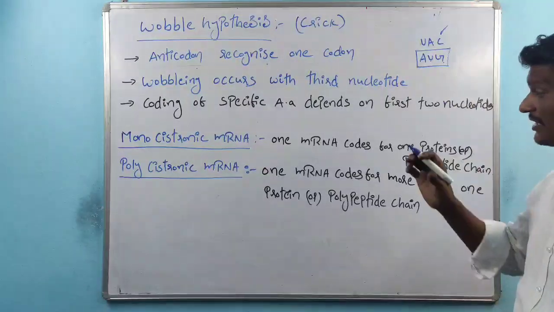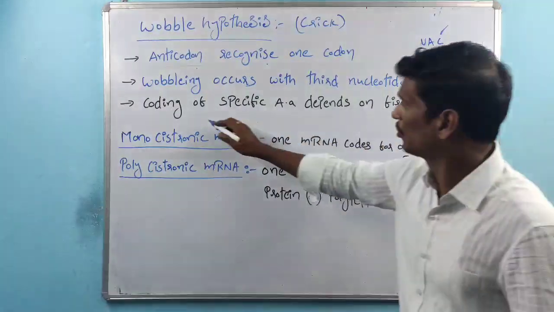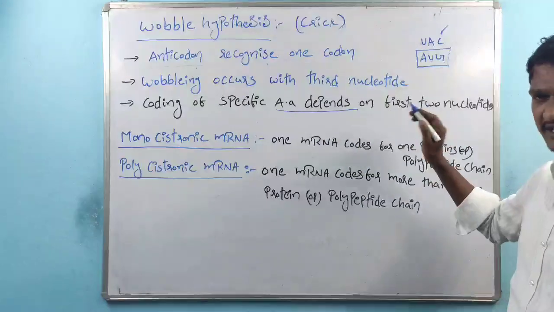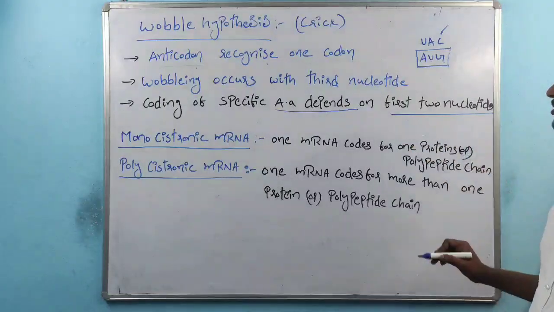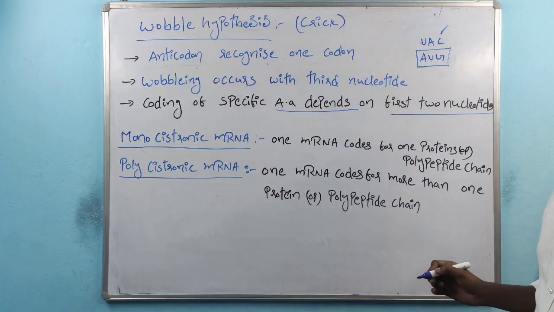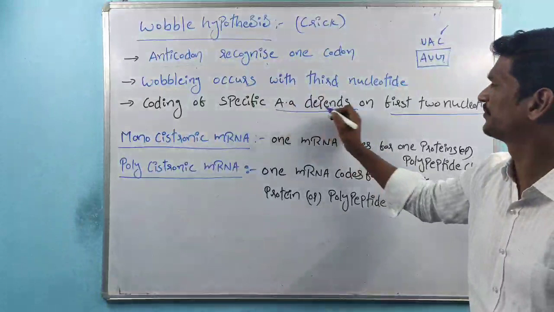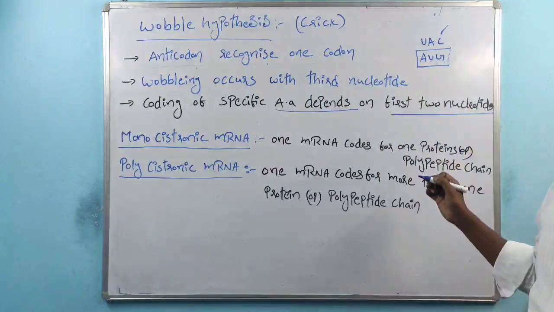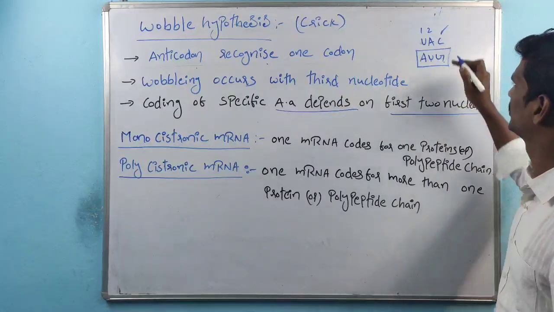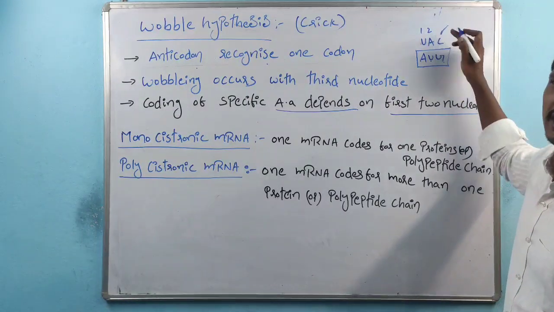So what I am telling here is that coding of a specific amino acid depends on the first two nucleotides. See, this is the first nucleotide, this is the second nucleotide, and this is the third nucleotide.